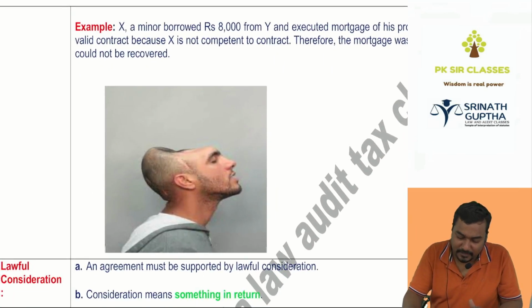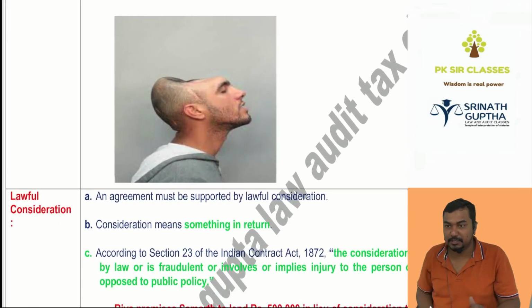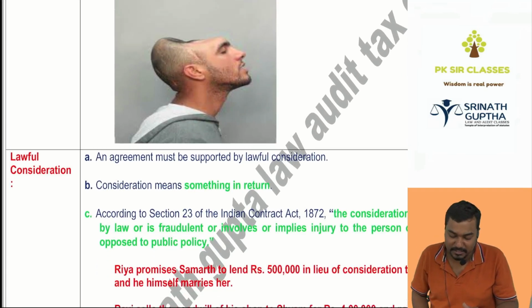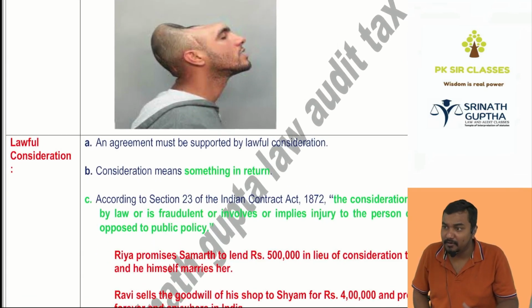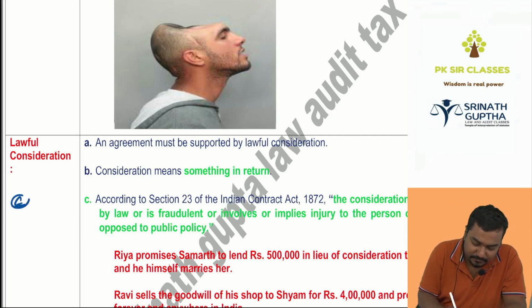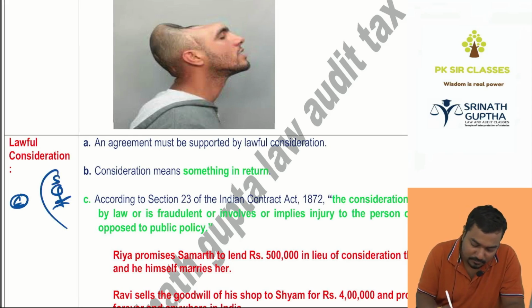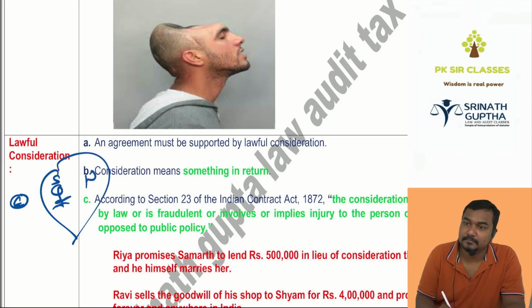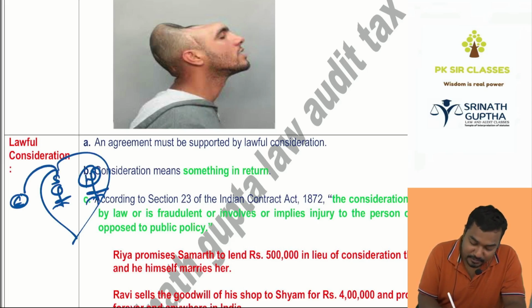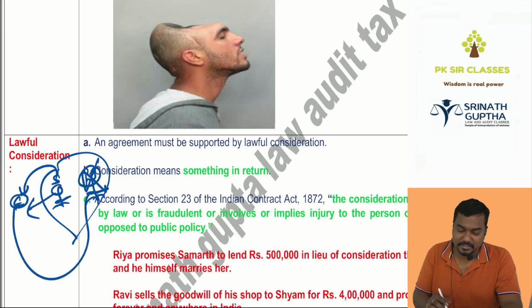Next one is the lawful consideration. Which consideration, beta? Lawful consideration. Consideration should be lawful, should not be unlawful. For example, Ishwar is there, Ishwar's friend Sweetie is there. Sweetie was engaged to Nikhil. Then Sweetie said to Ishwar, you break the marriage with Nikhil, I will marry you. So Ishwar is breaking the marriage between Sweetie and Nikhil.